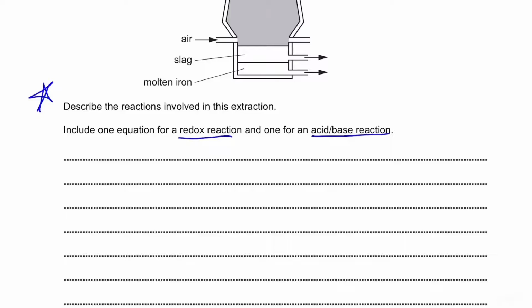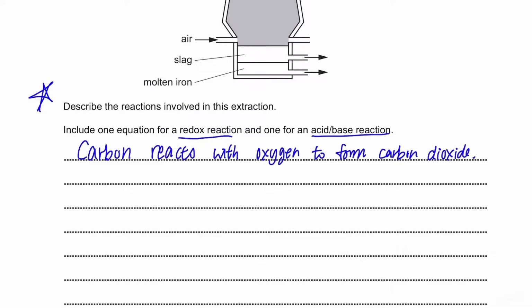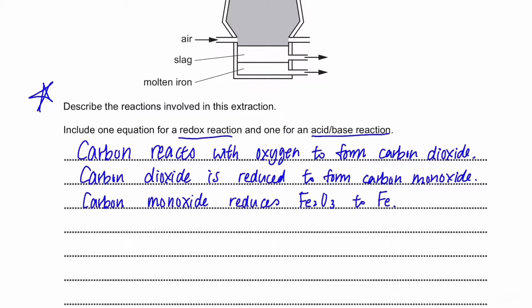So firstly, carbon will react with oxygen to form carbon dioxide. Then, carbon dioxide is reduced to form carbon monoxide. With the carbon monoxide formed, it will reduce the iron ore Fe2O3 to Fe. The limestone added will remove the silica to form slag. The limestone will then decompose.